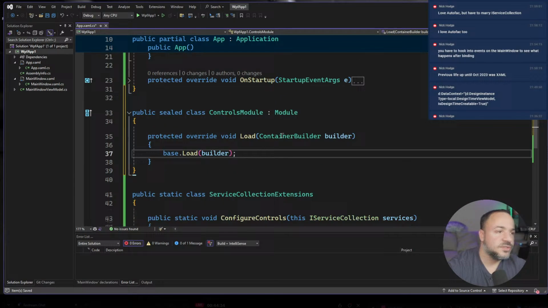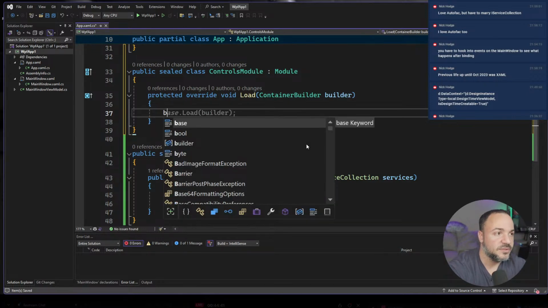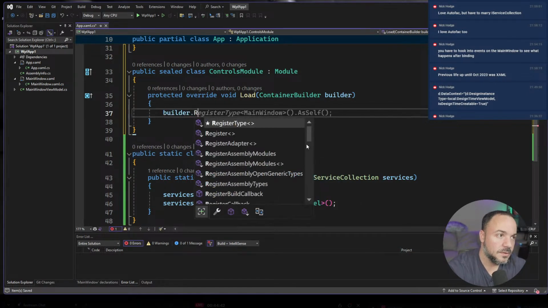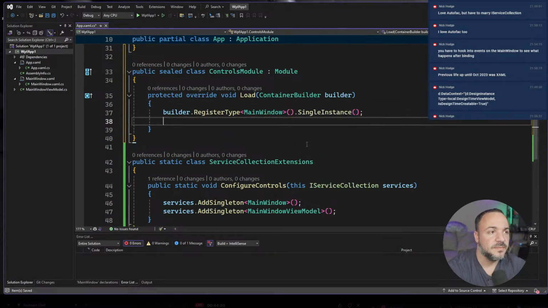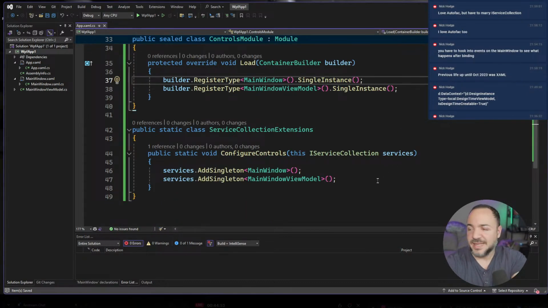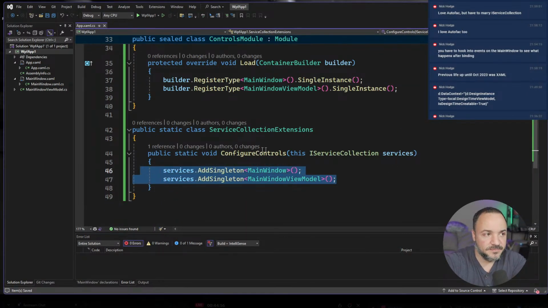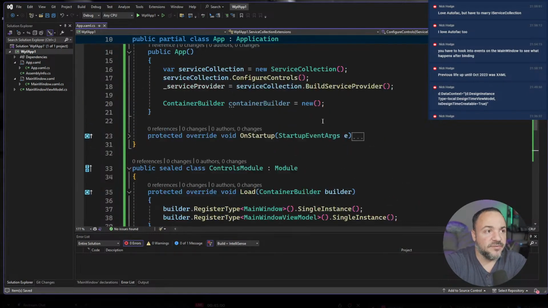So we do a load. As you'll see, it's going to look very, very similar, right? You don't need the base load for AutoFac, but you would do something like builder register type. You don't even need as self, but I would like to do single instance. Almost the exact same idea, but I'm going to show you the difference.